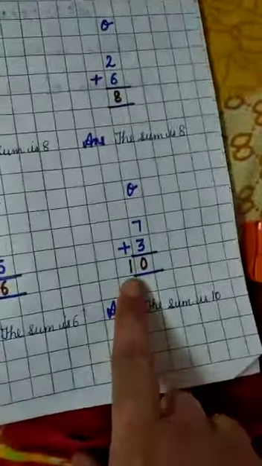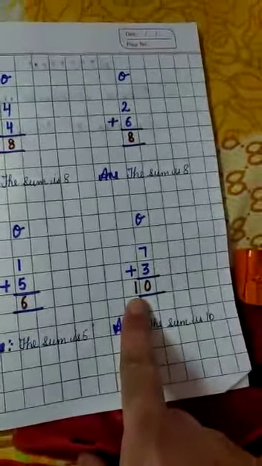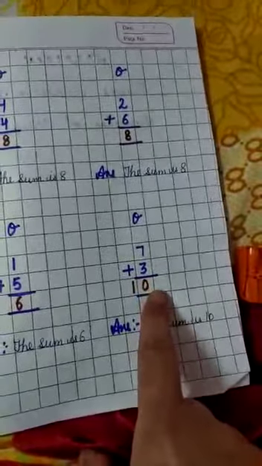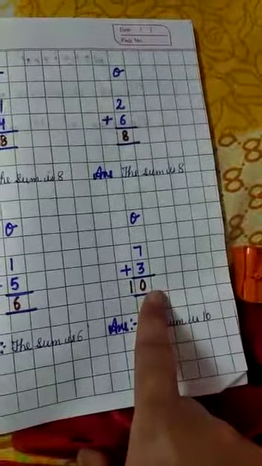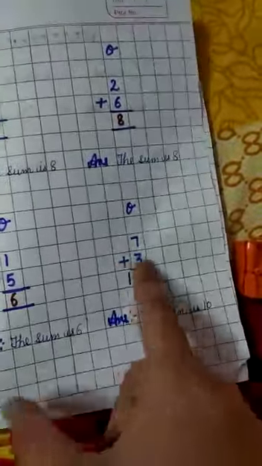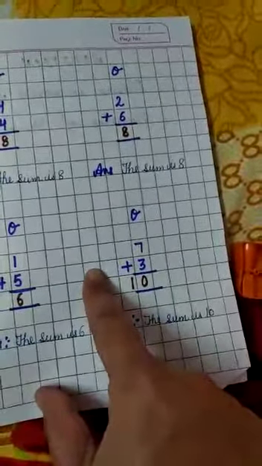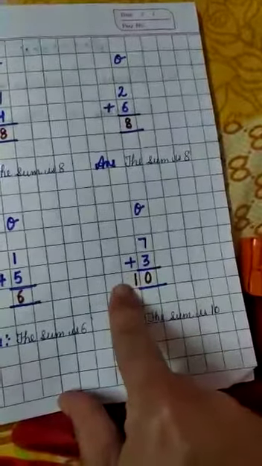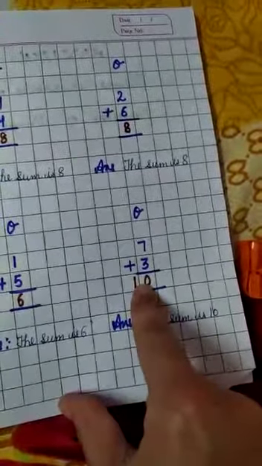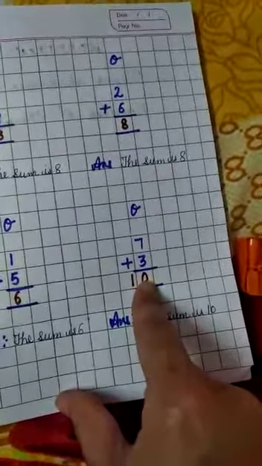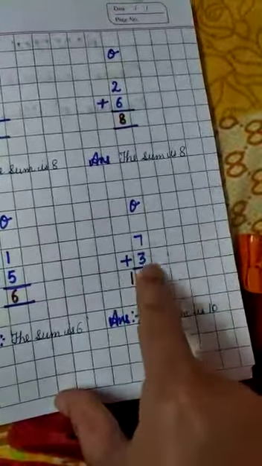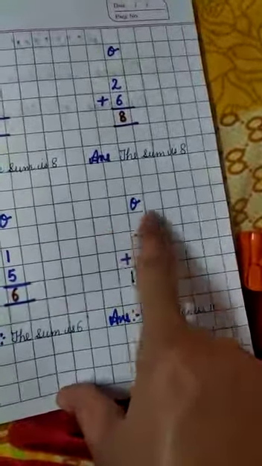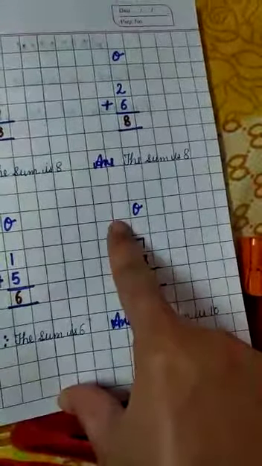I have written 10 here, but you have to keep one thing in your mind. When there is a 2 digit answer and there is only the ones place, because when there is a tens, then there is a sum of carryover. But it's a ones place. Write the 0 here and 1 to the next place, because it's a 2 digit value. So 0 will be below the ones place and 1 should be moved to the next place, which means after the ones there is the tens.